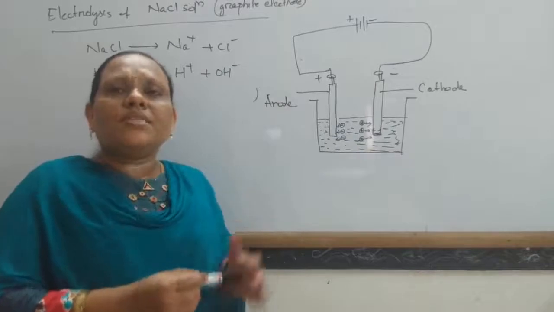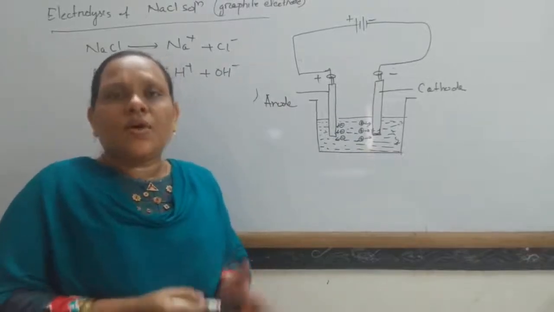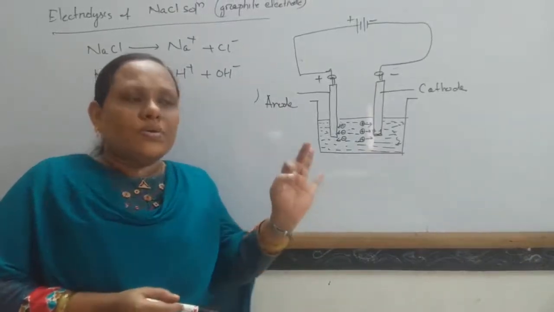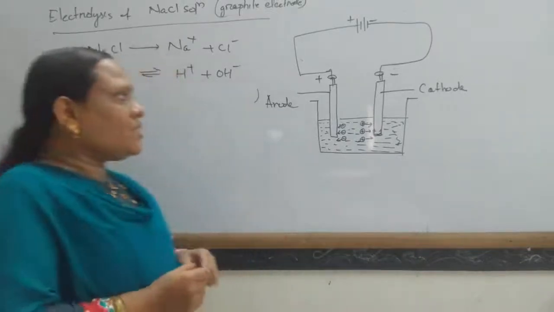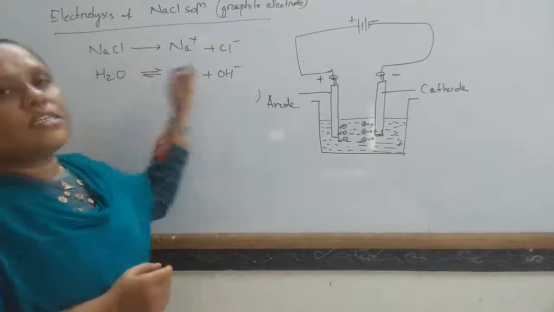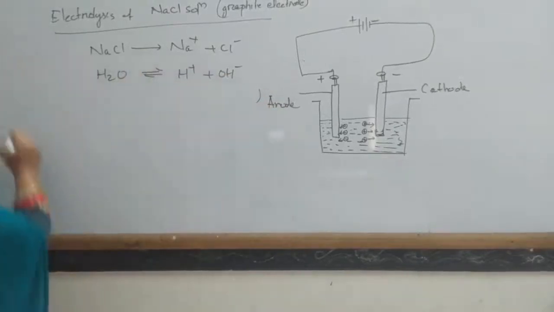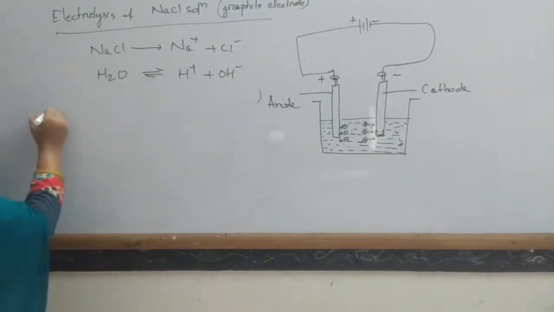Among them, the ion which has a low discharge potential, which requires less energy to discharge, will discharge faster. That is known as the preferential discharge theory.